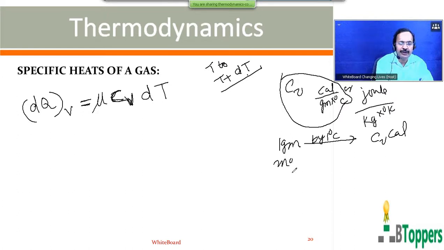So the amount of heat energy required to increase the temperature of m grams of the gas by 1 degree centigrade will be m c_v calories.